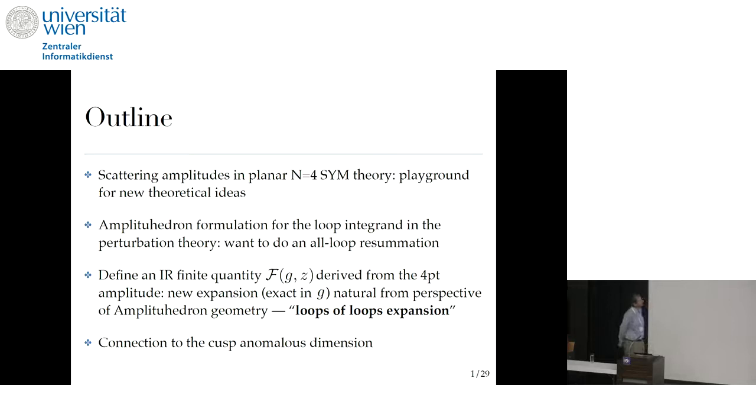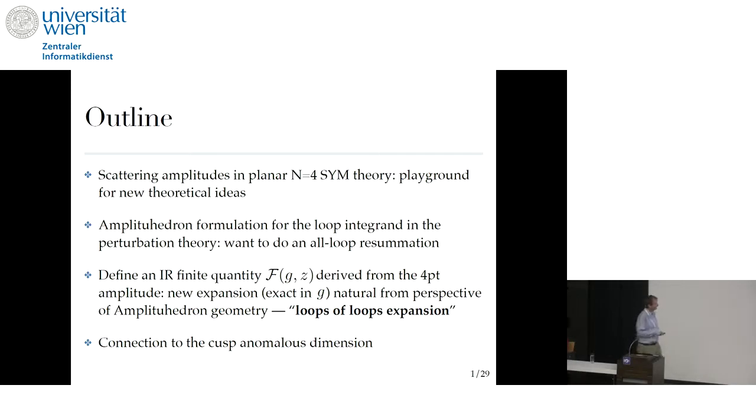Now, in order to do it, I will define some IR finite quantity, which will be derived from the 4-point amplitude. It will not be directly the amplitude because it suffers from IR divergences, but it will be a closely related object. And I will introduce some new expansion, which will be exact in the coupling constant. So it will not be a perturbative expansion. It is a different type of expansion, which will be natural from the perspective of the Amplituhedron geometry. We call it the loops of loops expansion, but you will see concretely what it means.